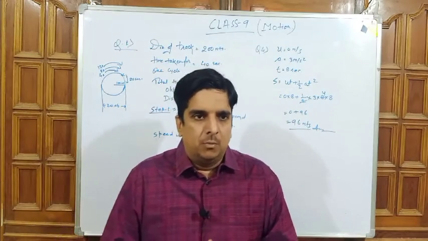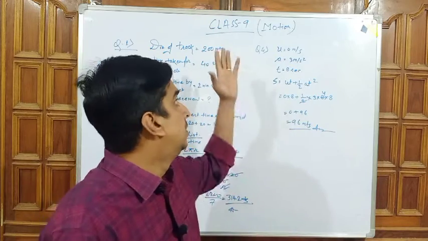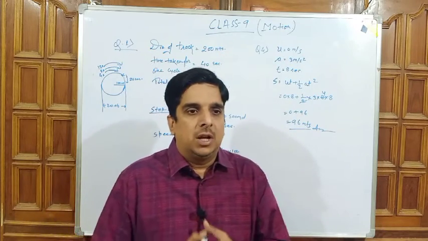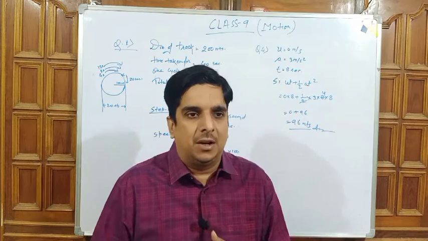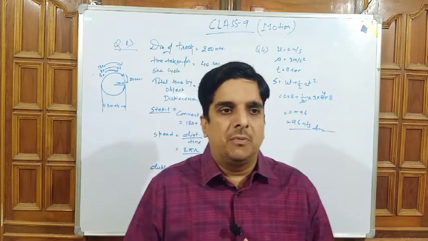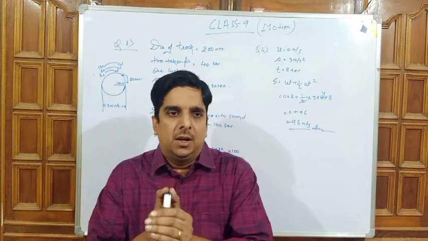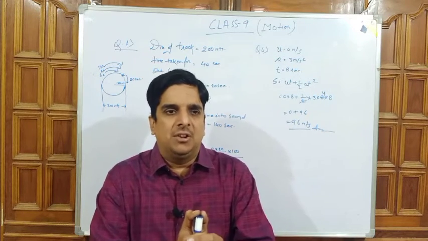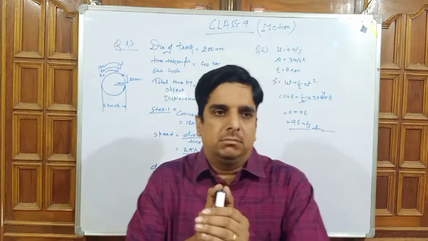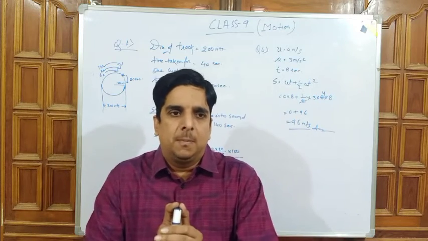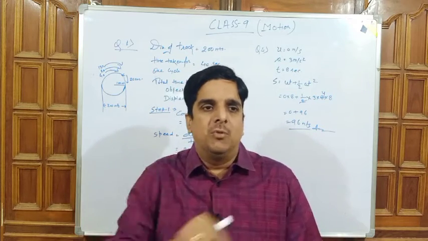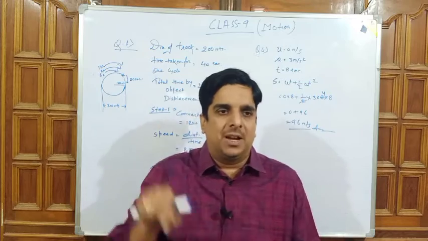So moving toward the topic, motion. Now the first question of the NCERT book is such that, according to the question, an object is moving in a circular path.